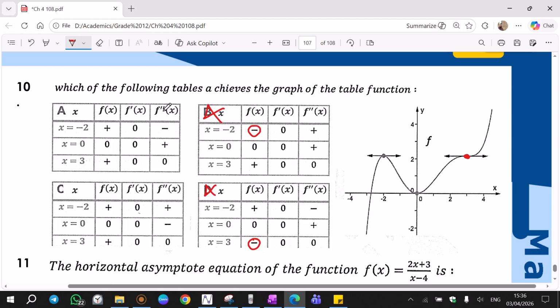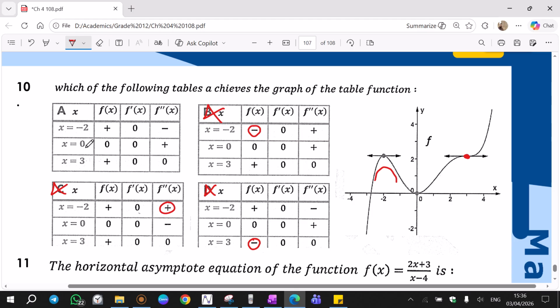No difference. The last column, it's about F double prime. This is negative, this is positive. We can find which one is correct. -2 is in a region that is convex, and convex must be negative, while table C says positive. That's false because of this positive.